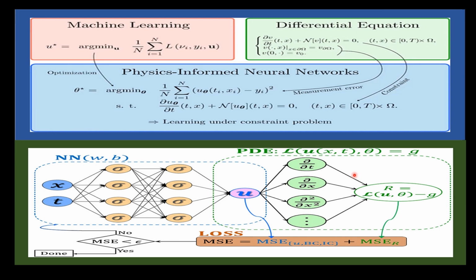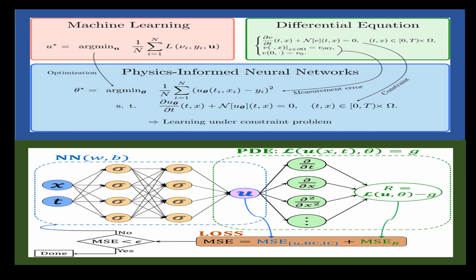So in summary, we can say PIN, or physics informed neural networks, are a powerful tool for integrating physical knowledge into machine learning models, particularly when the relation between the input and output is complex or unknown. And they have the potential to provide valuable insights and accurate predictions in various domains, including the stock market.